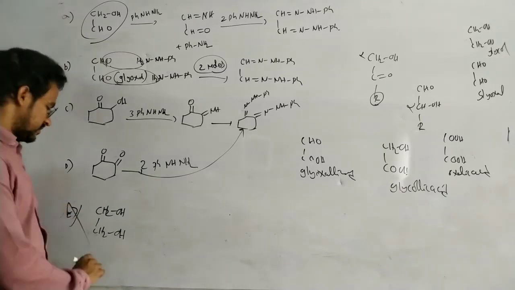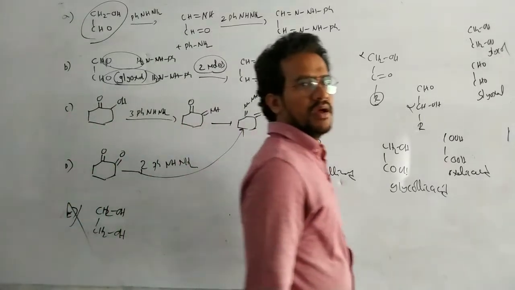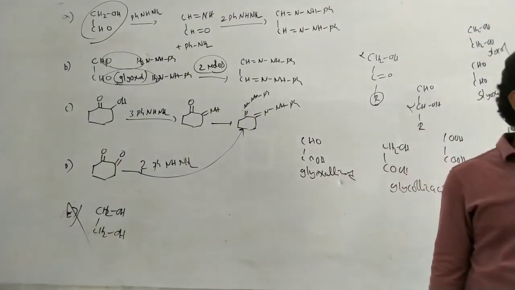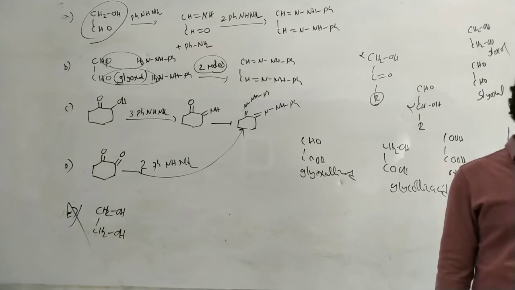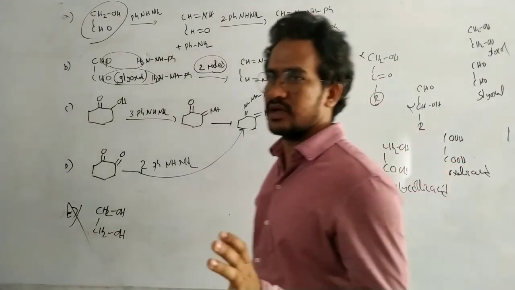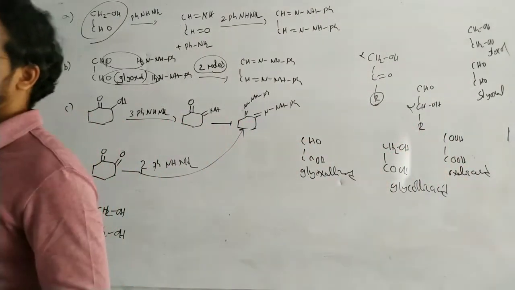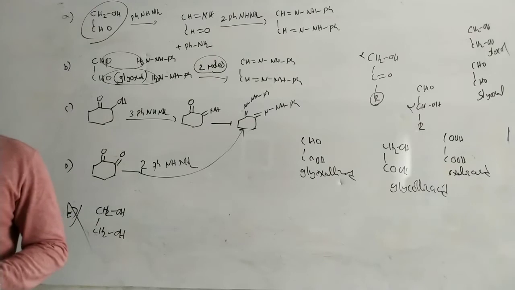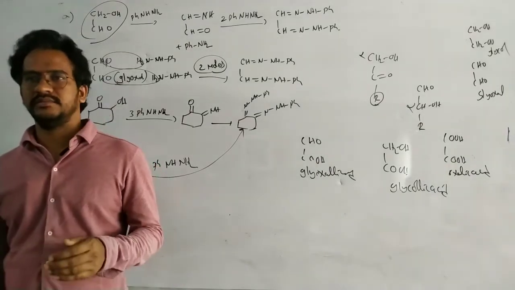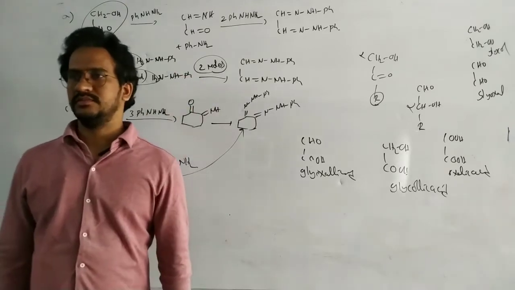Next, this one does not form an osazone because it is not a carbonyl compound. Alcohols do not react with phenylhydrazine. Carbonyl compounds react with ammonia and its derivatives: hydrazine, hydroxylamine, 2,4-DNP, semicarbazide, whose product is a semicarbazone.